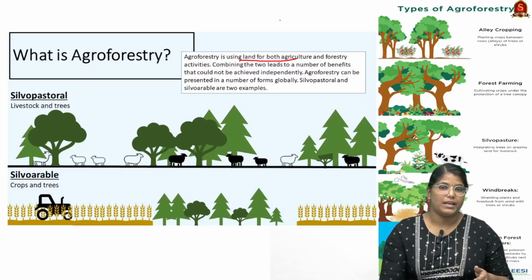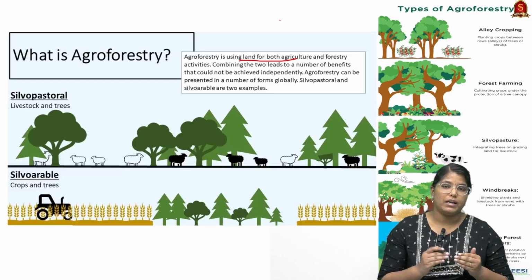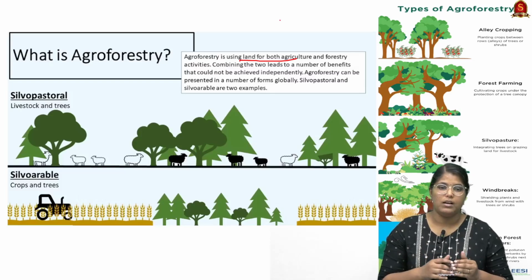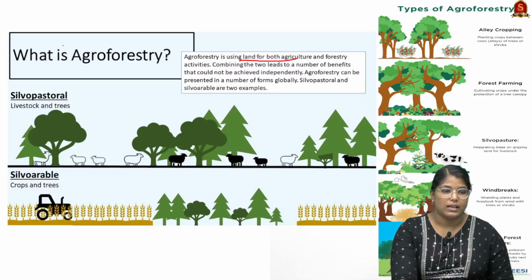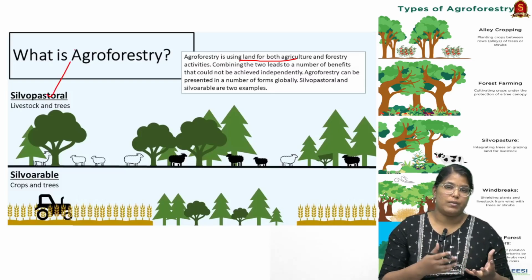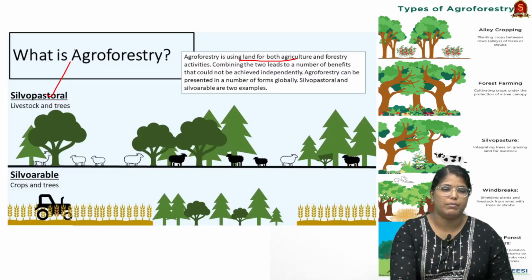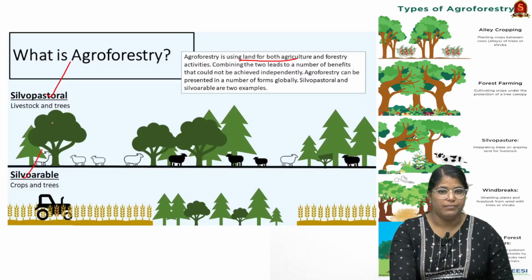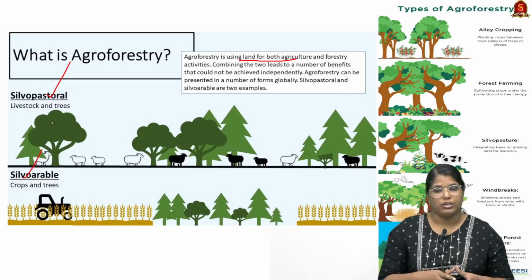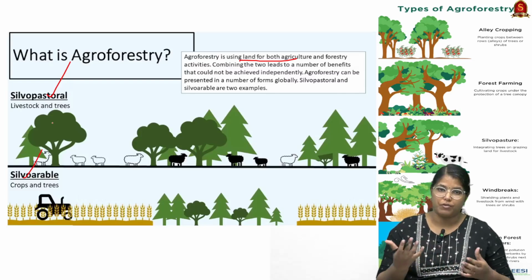So this can be done in two different ways. You can even include livestock as well. When livestock and forestry is happening, we'll be calling it silvopastoral, and when the trees as well as the crops have been integrated, we'll be calling it silvo-arable. So these are two types of agroforestry. Apart from that, there are different types of agroforestry.